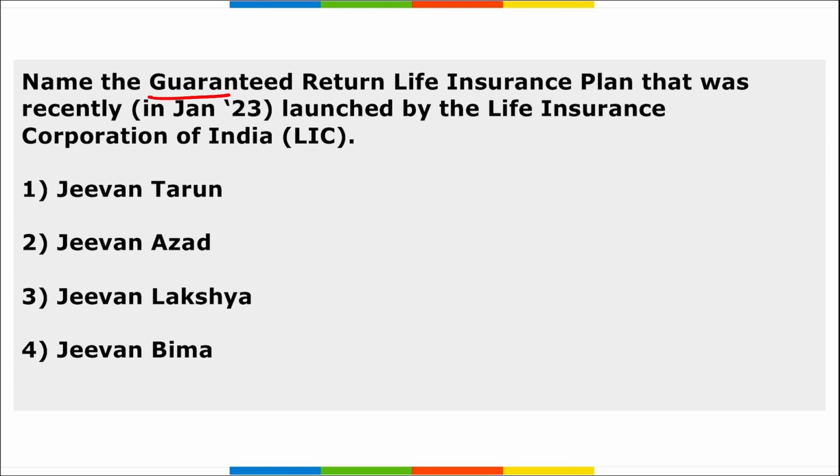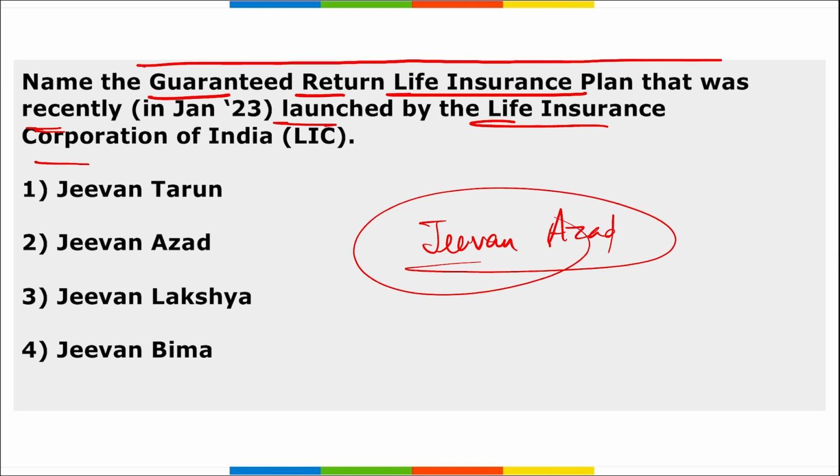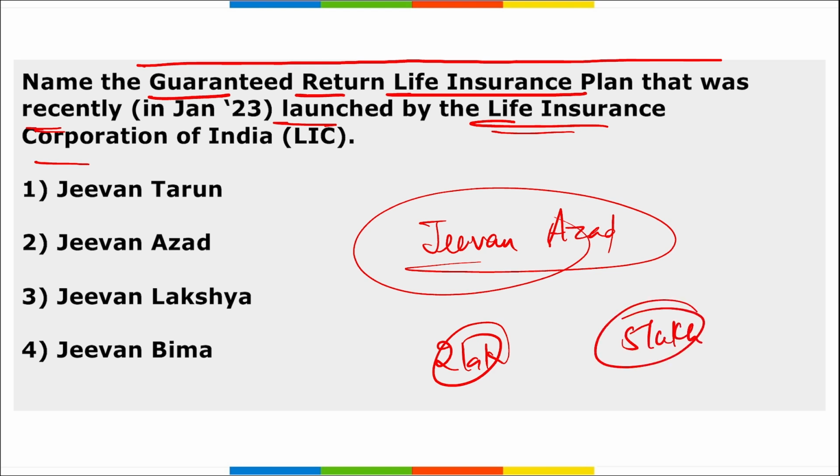Next is, name the guaranteed return life insurance plan that was recently launched by the Life Insurance Corporation of India. It was Jeevan Azad. Jeevan Azad is the name of this guaranteed return life insurance plan that was launched by LIC India. Alright, highly important. This plan offers an attractive combination of protection and savings, and the minimum basic sum assured is 2 lakh rupees while the maximum is 5 lakh rupees. So the correct option is Jeevan Azad.